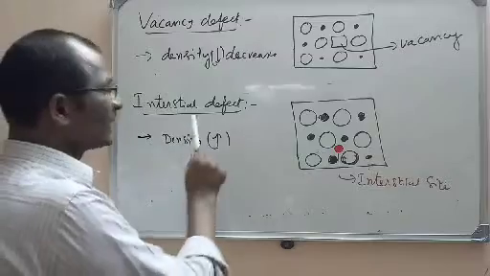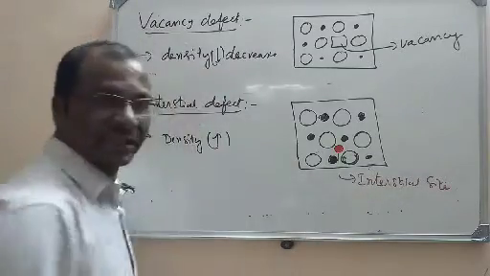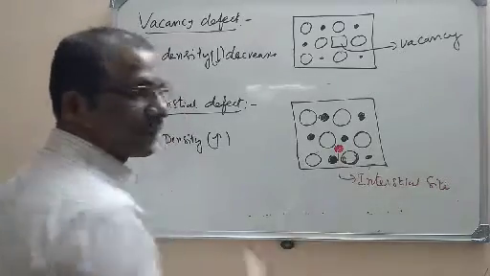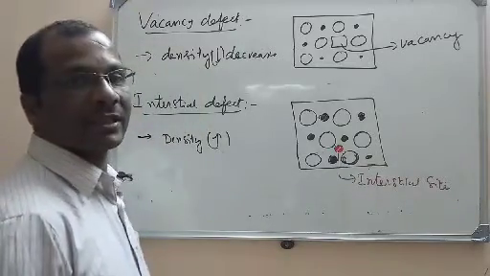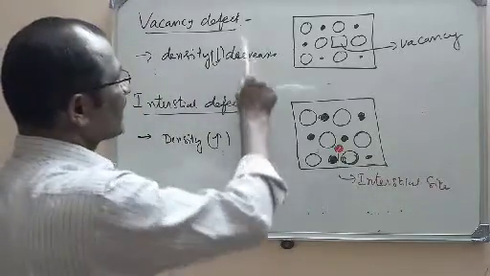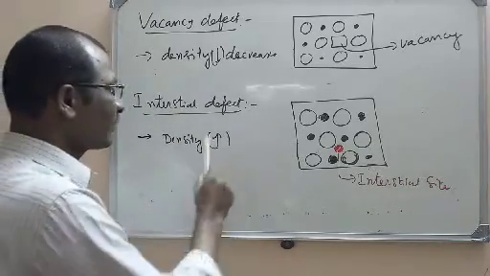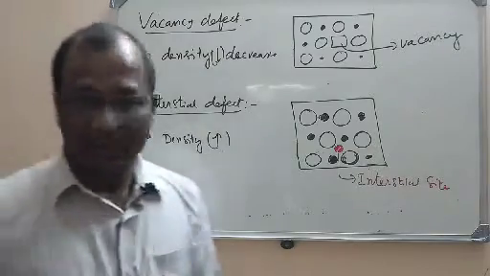In an interstitial defect, one atom or particle will occupy the interstitial site. It should not be here, but it occupied the interstitial site. What is the consequence? Because of the vacancy defect, the density of the crystal decreases. Because of the interstitial defect, the density of the crystal will increase.